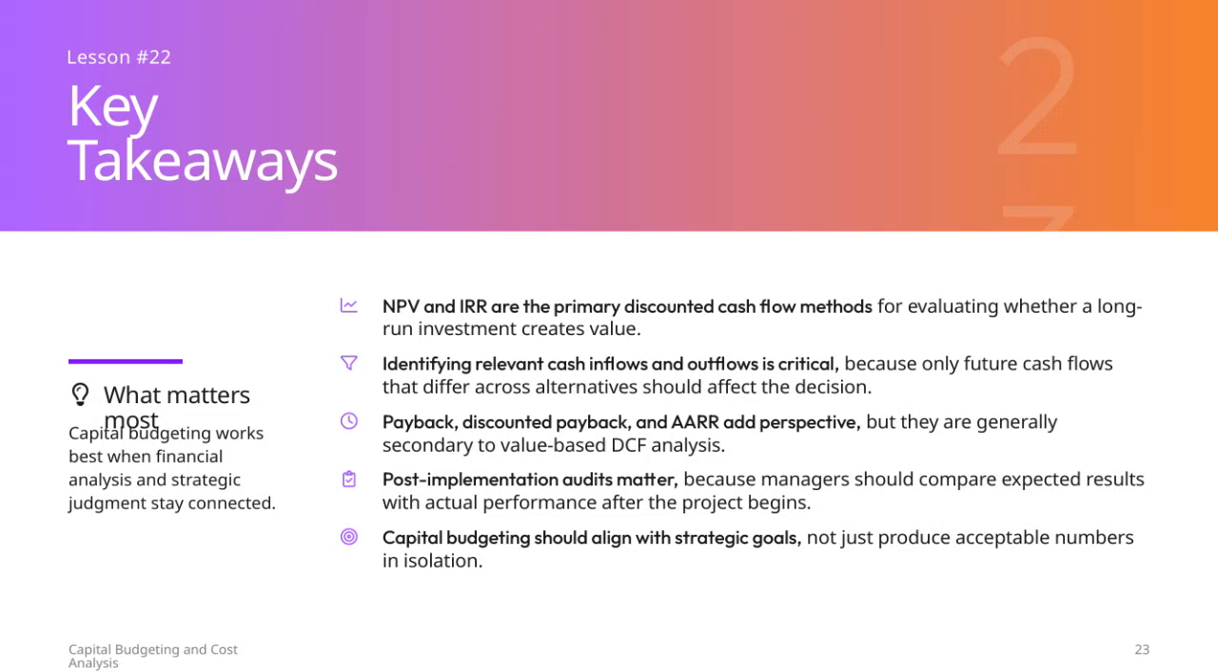What matters most in capital budgeting is maintaining a strong connection between financial analysis and strategic judgment. Using methods like NPV and IRR is essential, as they are the primary discounted cash flow techniques for determining if a long-term investment truly adds value. It's also crucial to accurately identify which cash inflows and outflows are relevant. Only future cash flows that vary between options should influence our decisions. While tools like payback period, discounted payback, and ARR can offer helpful perspectives, they generally play a secondary role compared to value-focused DCF analysis.